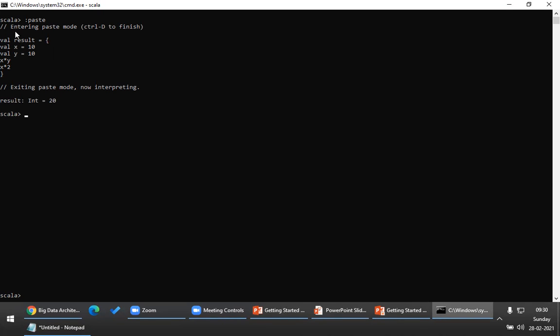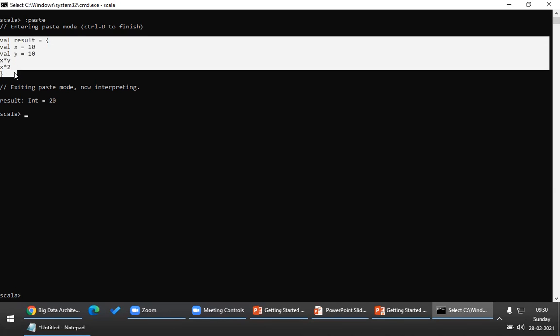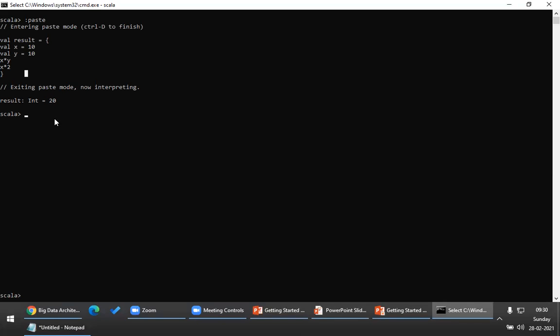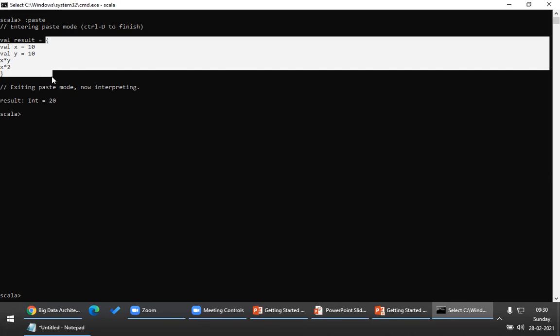As I told you, a block expression returns you a value, something very important to be noted. Now, what is the value it returned? It returned 20. How did it return 20? Now, what is the return type of this particular expression? Please do understand.